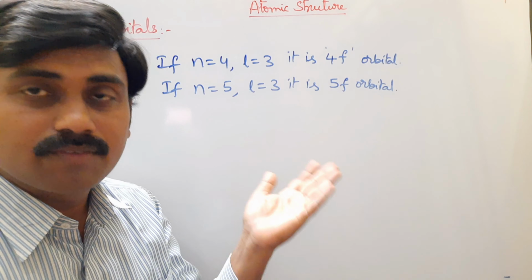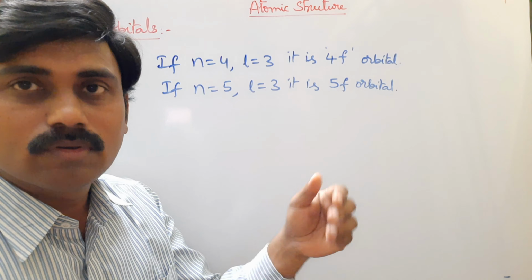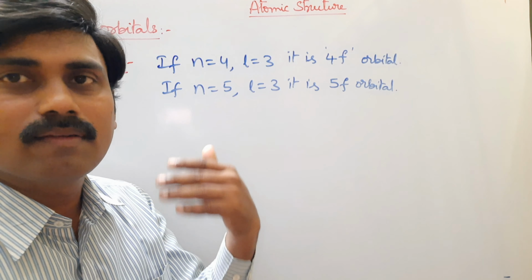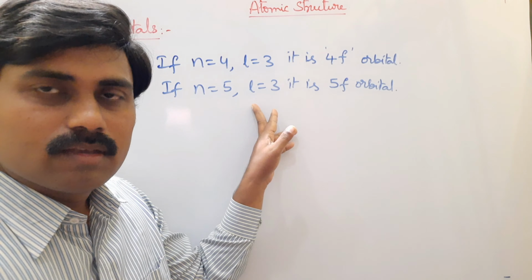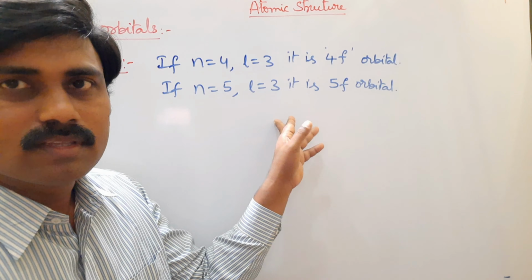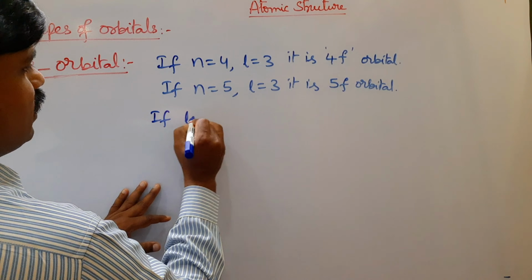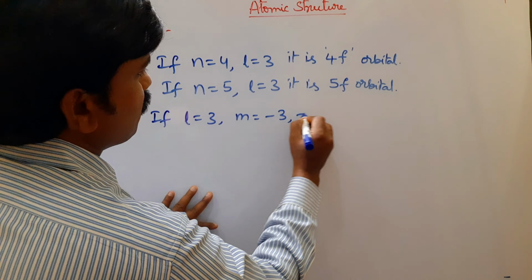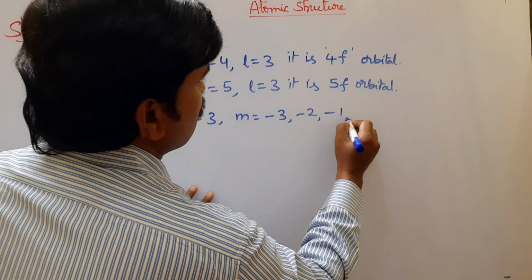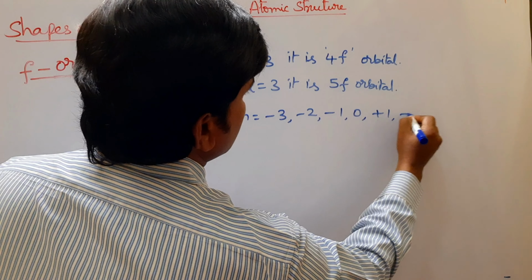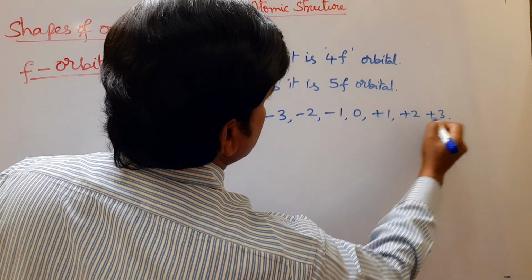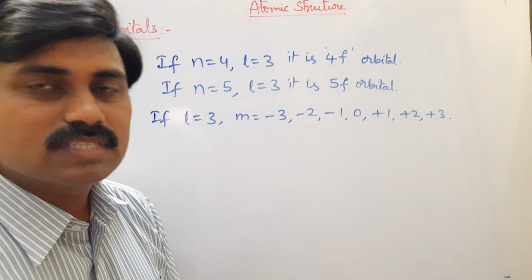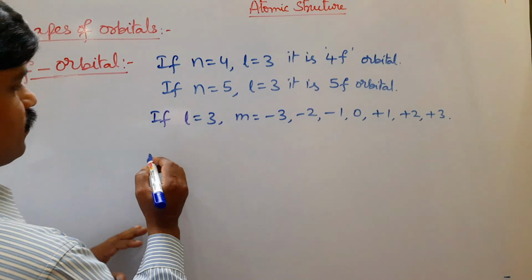We have discussed already for any s orbital l value 0, any p orbital l value 1, any d orbital l value 2, and like that for any f orbital l value is 3. If l equal to 3, then m has 7 values: -3, -2, -1, 0, +1, +2, and +3. So here 7 f orbitals will be formed.